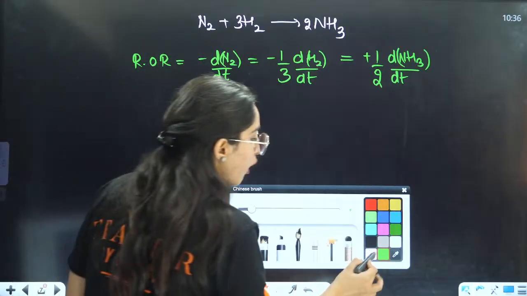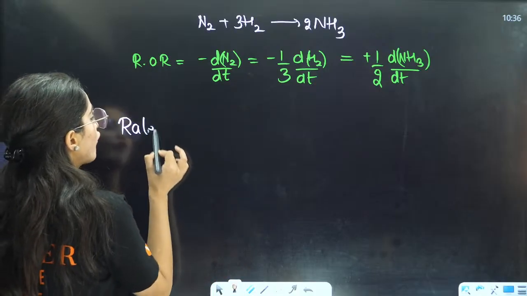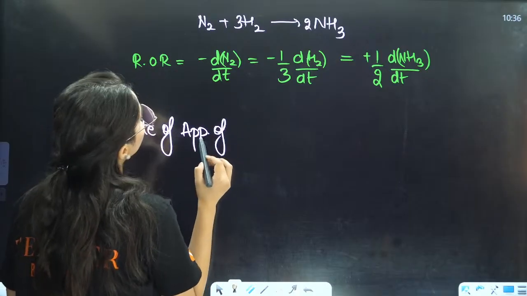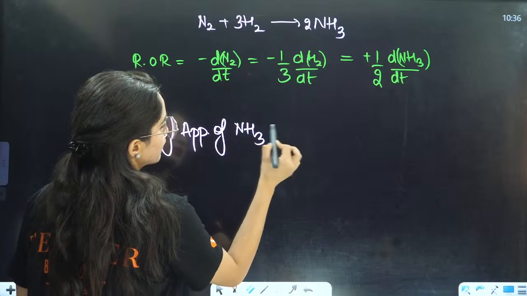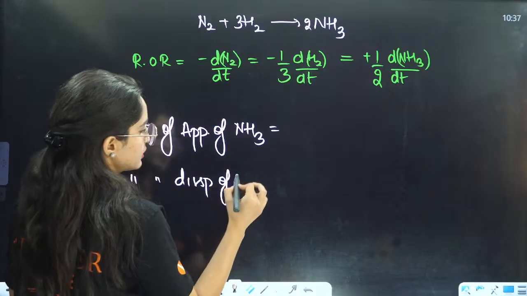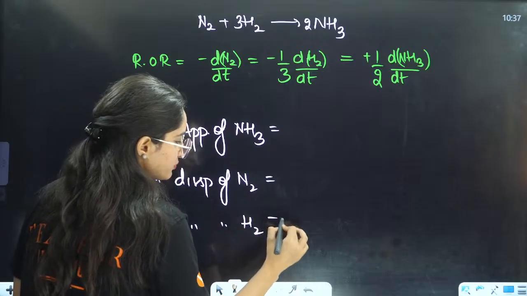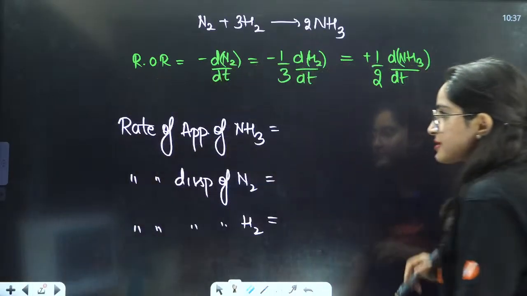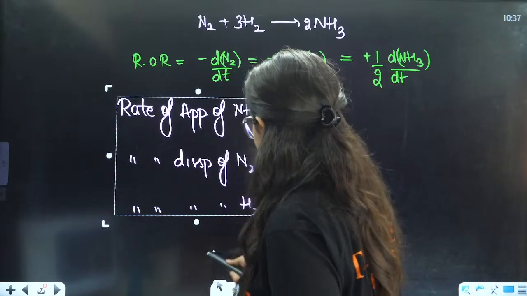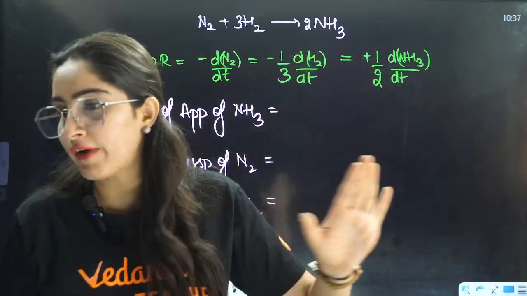But when we talk about the rate of appearance and disappearance, if we talk about rate of appearance of NH3, rate of disappearance of N2, rate of disappearance of H2, here you have three things. As I told you, rate of appearance and disappearance will not be divided by the moles.